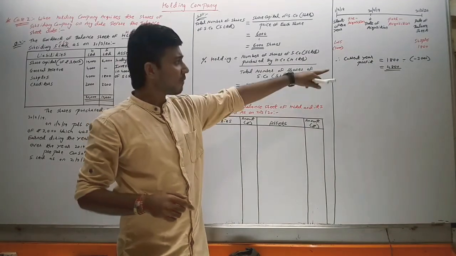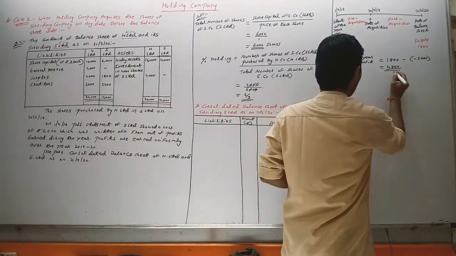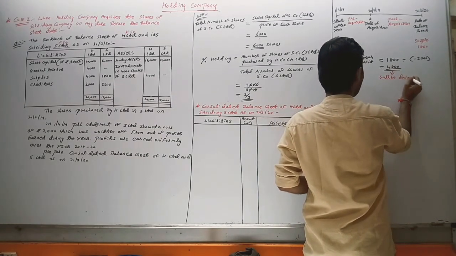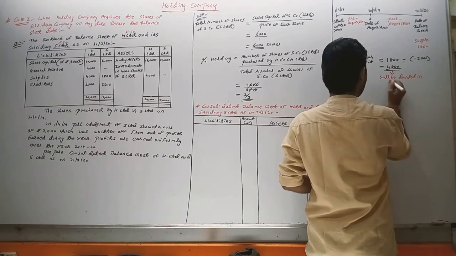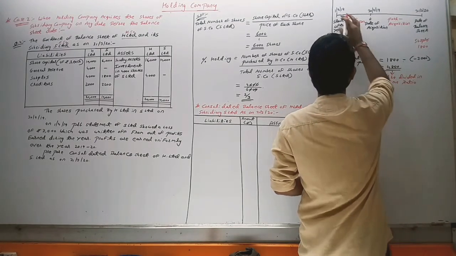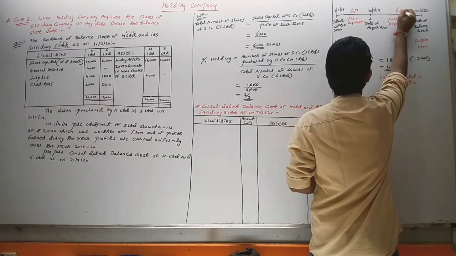So the current year profit is 4,800, and this 4,800 will be divided in time ratio, and the time ratio from April to September is 6 months and 6 months.